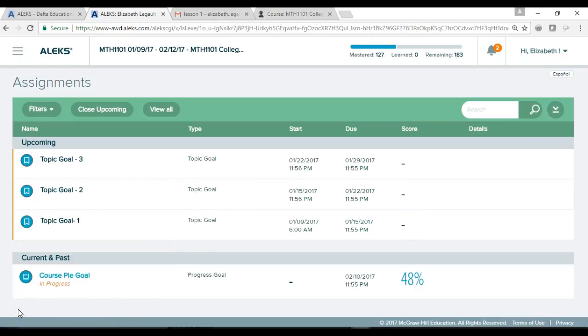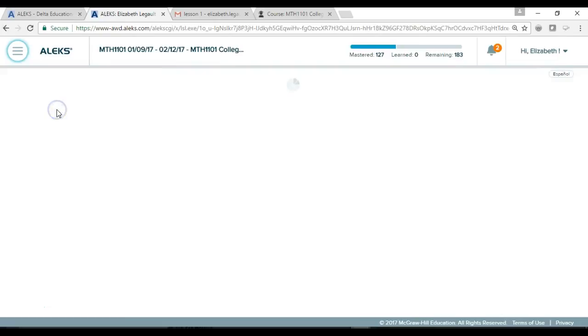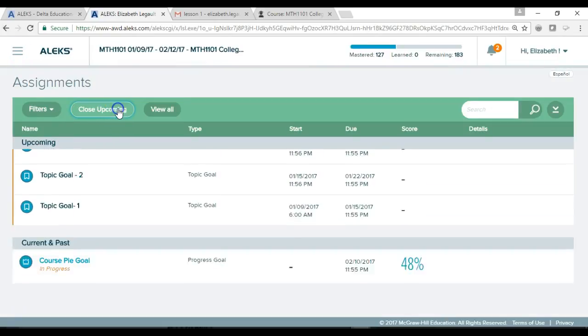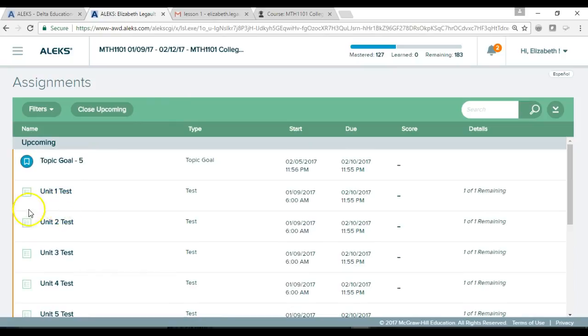When you've mastered the material of 85%, then you're ready to take your Unit 2 tests. Remember to set up a schedule on Saturday or Sunday that allows you 1 to 2 hours of time to get this done. Please try and take the Unit 2 test after you've mastered the 85% of your Unit 2 PIE and completed the topics. Remember that mastering the material means you're ready to take the test and show what you know. You can find the tests up here under Menu, then under Assignments. Then you might have to click on View Upcoming and View All again, and there's your Unit 2 test.